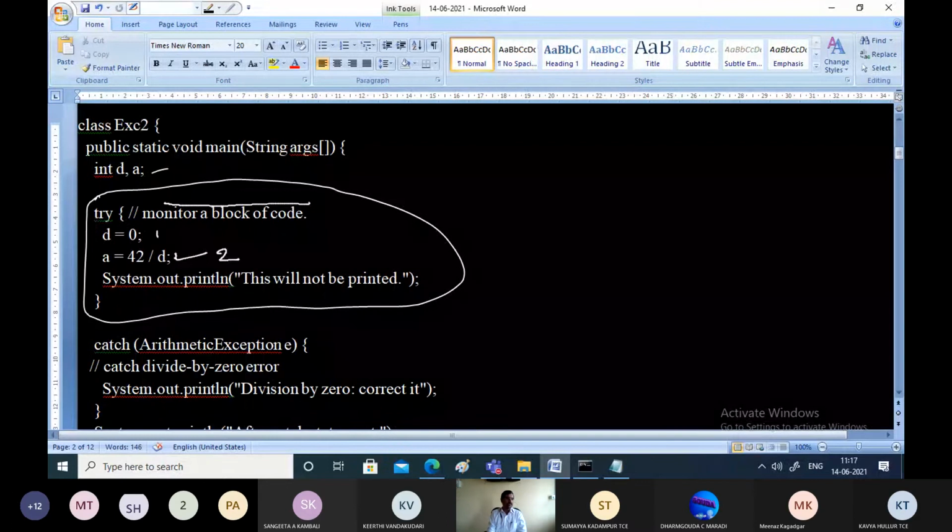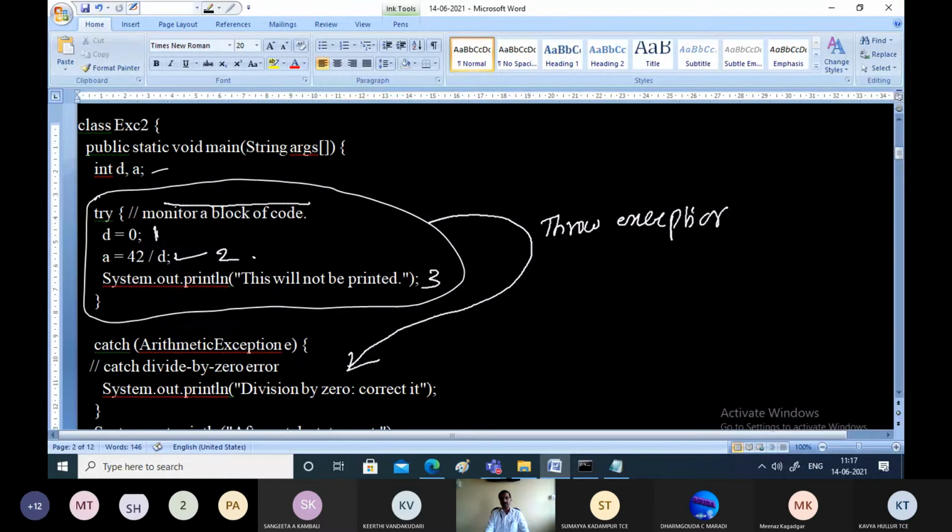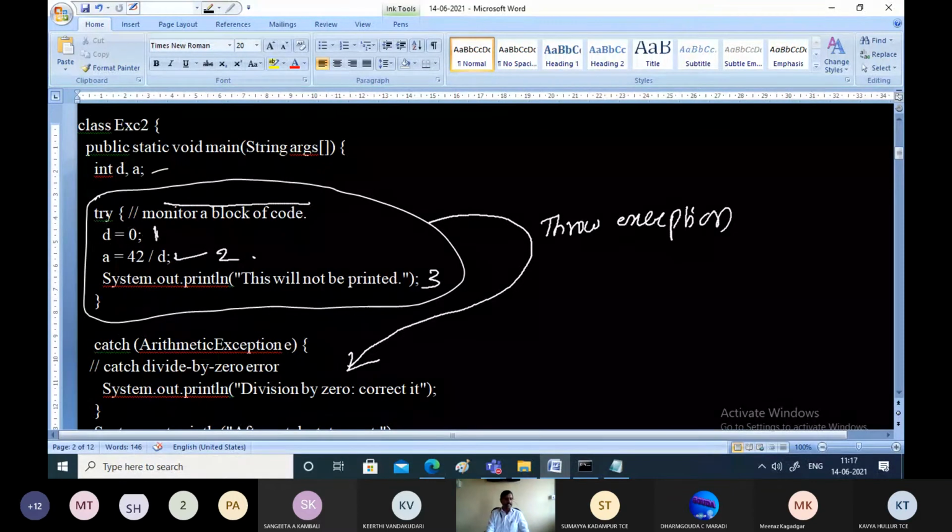Line number 1, line number 2, and line number 3. We are monitoring 3 lines of code for errors. Line number 1, absolutely okay. Line number 2, there is an error. If there is an error, what happens? The program execution will stop abruptly. That means whenever there is an exception in the try block, an object will be created and thrown in the method which has caused the exception. That means throw exception.